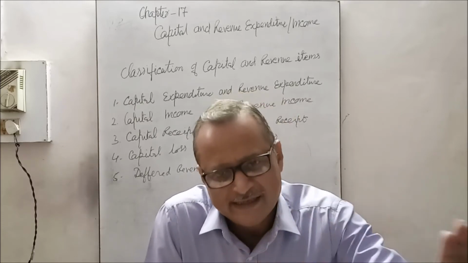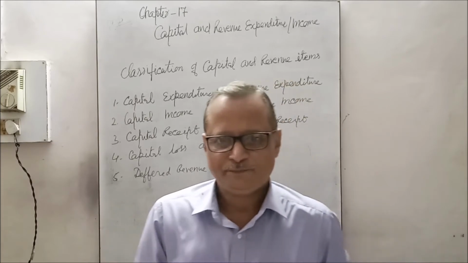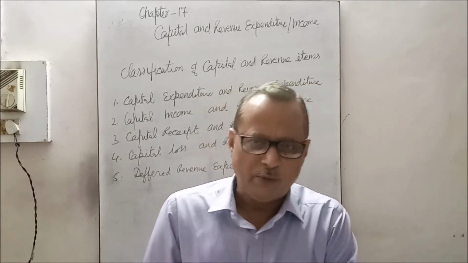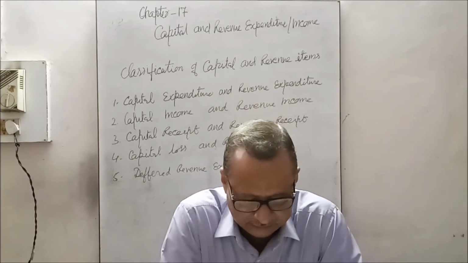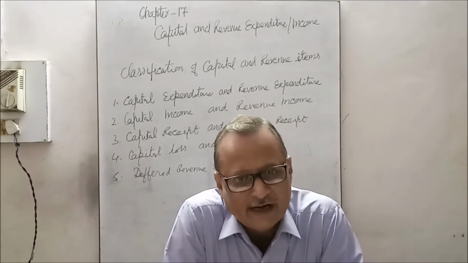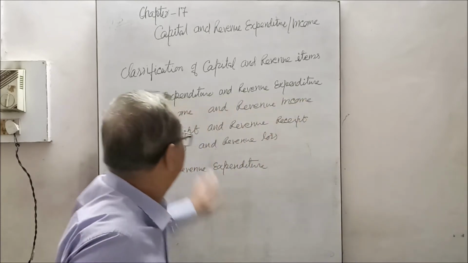Expenses are different and profit is different. Likewise, we can understand capital expenditure and capital income.